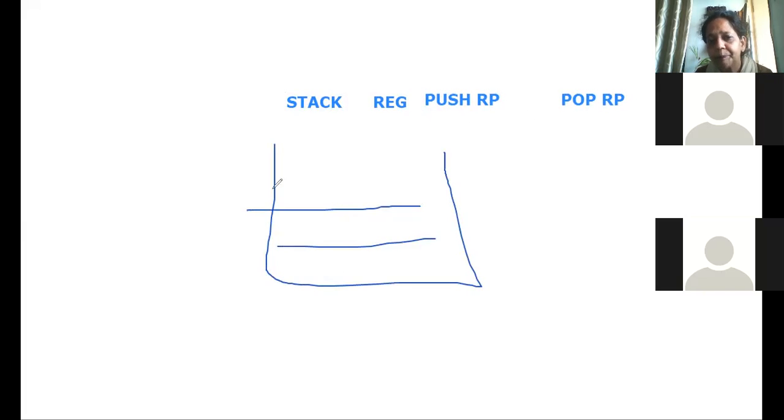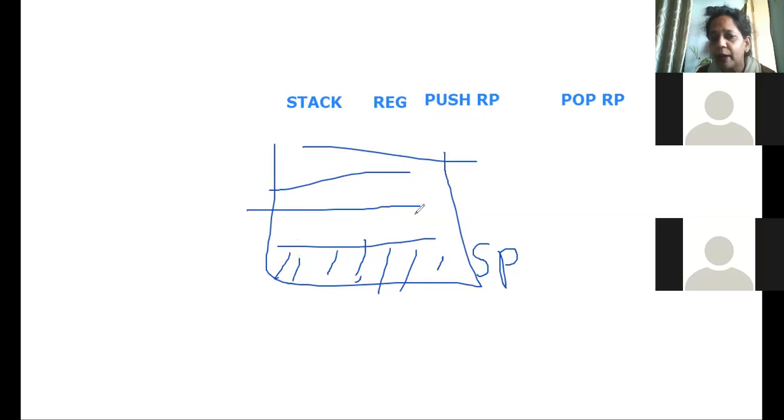How that is stacked: the stack pointer is a 16-bit register which holds the address of the top of the stack. So here you cannot store anything above the stack pointer; you store certain values, for example 30 and 20, in the H and L registers. If these are the values, those will be stored, and now the new stack pointer will point to this particular address.